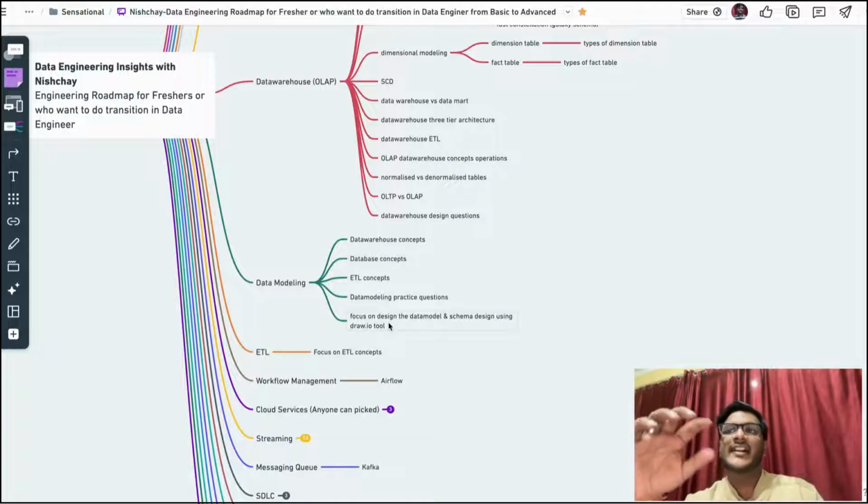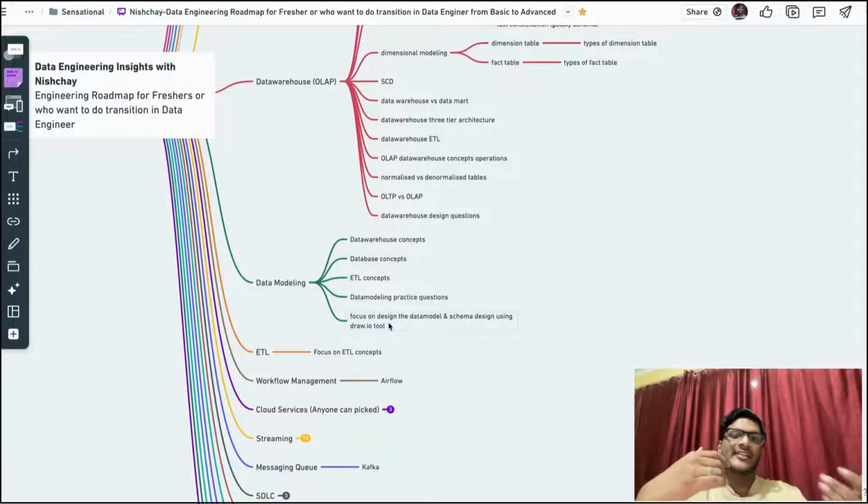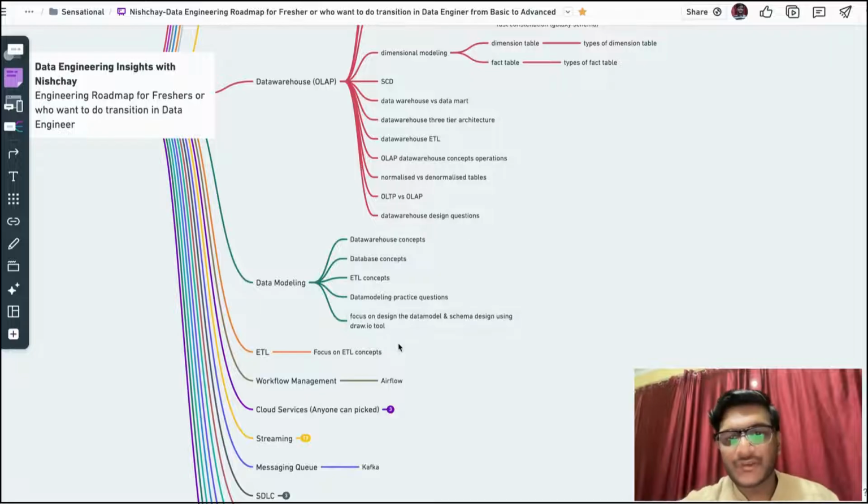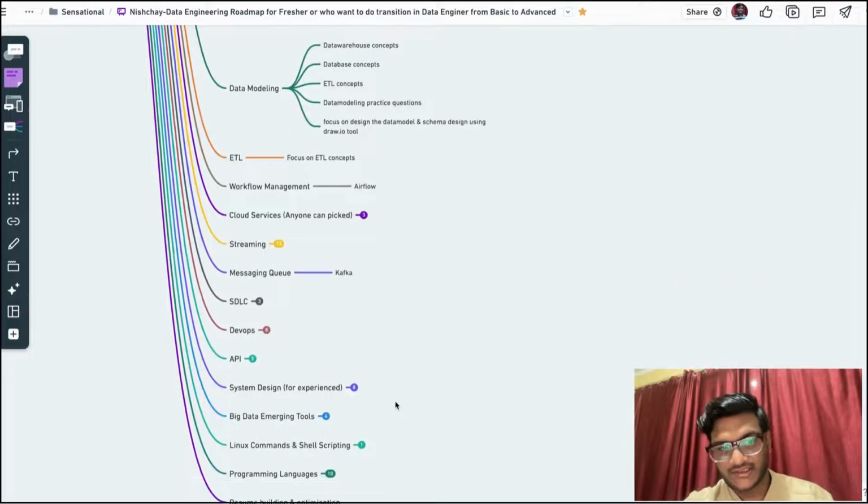The question is: design the movie ticket system database design. What I have to design is what the different tables are, what the schema for each table is, and how to normalize and denormalize the tables in terms of the Snowflake schema. This type of question is asked, and I have to use a whiteboard to design the schema and data model in the interview. You can practice this type of question before going for the interview.